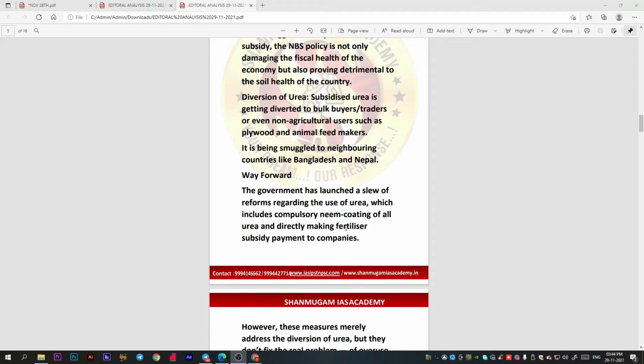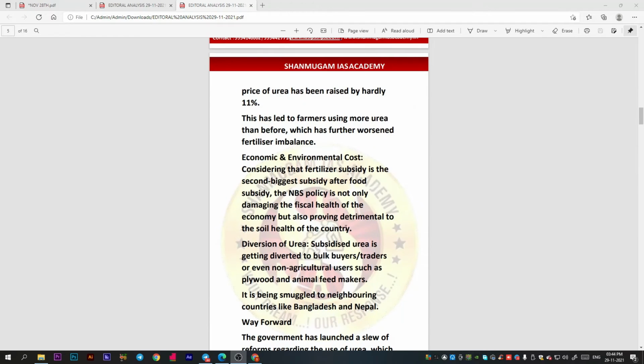This urea is not only used for agricultural things, it is also used for non-agricultural uses, such as plywood and animal feed makers. So this subsidized urea is getting diverted to bulk buyers, not only for agricultural uses but also for non-agricultural uses such as plywood and animal feed makers.